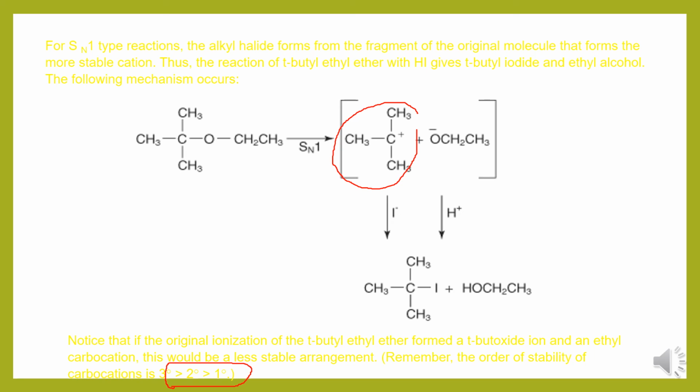The following mechanism occurs in this fashion. As I said, SN2 reactions take place at the less hindered side, but SN1 type reactions take place via stable carbocation formation. So this is the reaction of ether with halo acids.